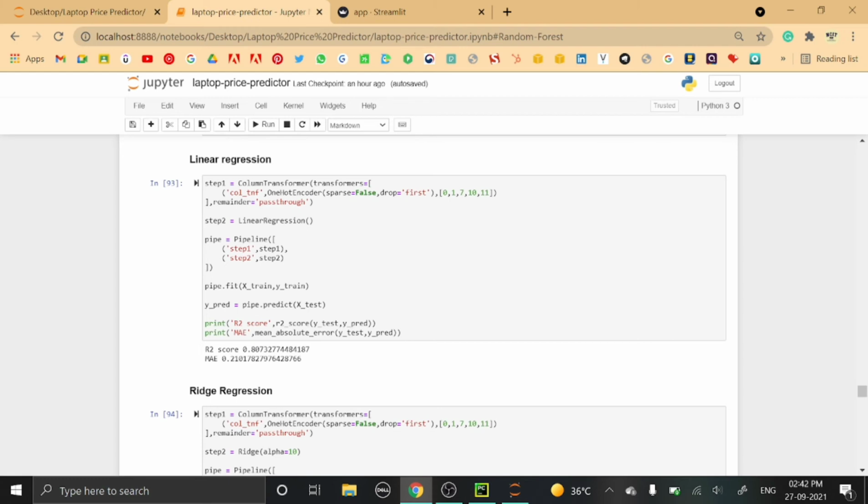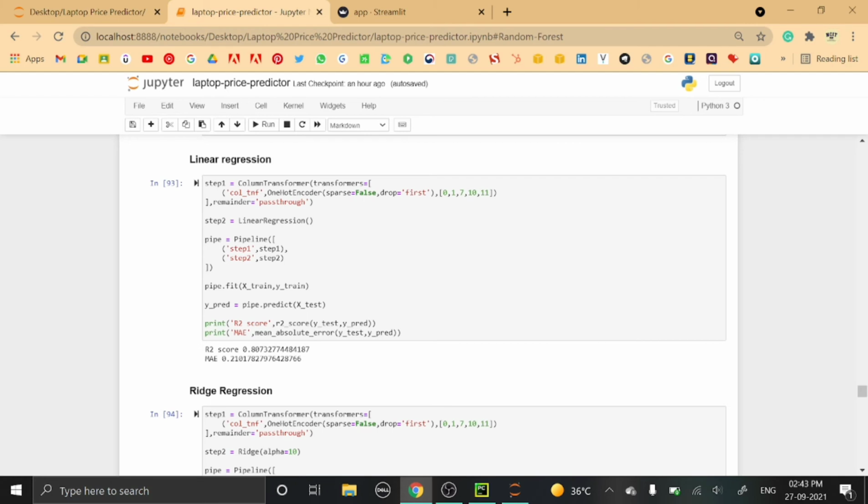On X_train this transformation will be applied, and then the linear regression will be applied on the transformed X_train and y_train. The y_pred will be calculated by the pipe.predict method, where we pass X_test, and then we calculate the R2 score and the mean absolute error.